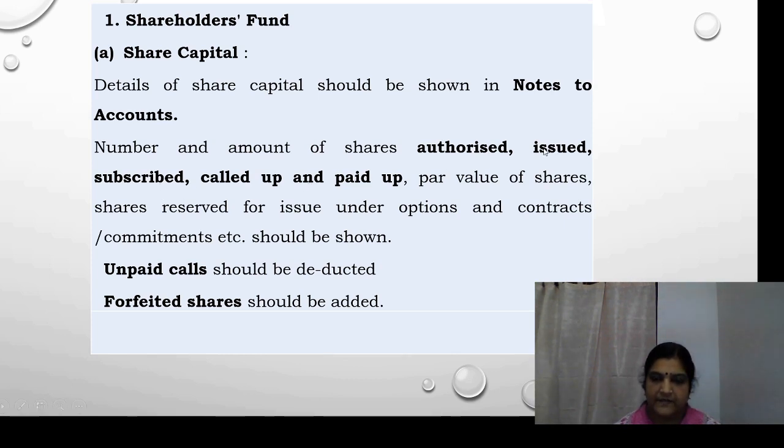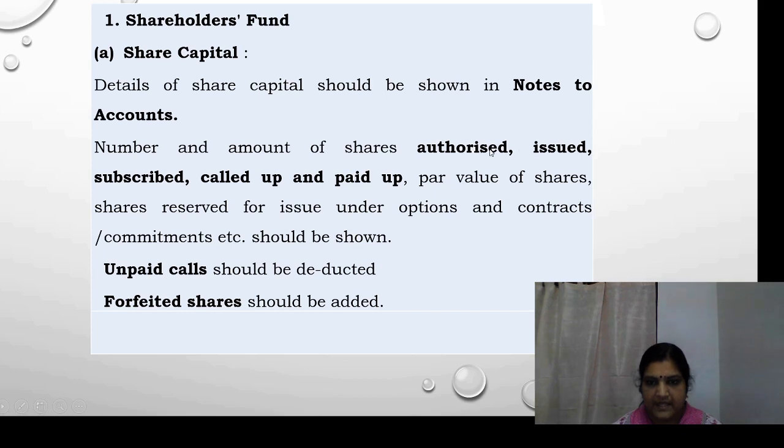Called up capital is that part of the subscribed capital which is called up by the company. Then paid up capital is that part of the called up capital which is already paid by the subscribers.